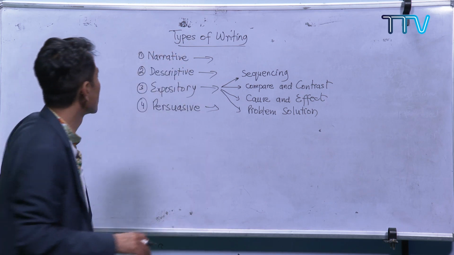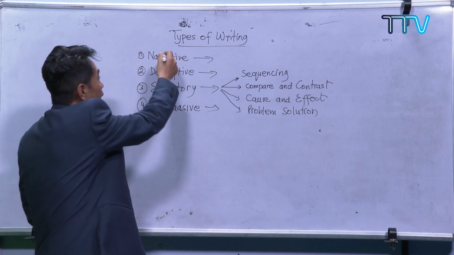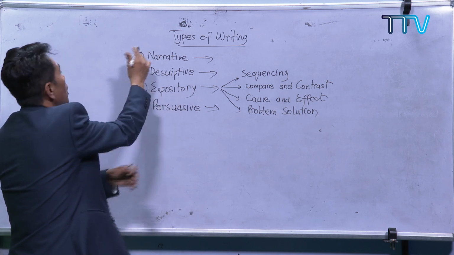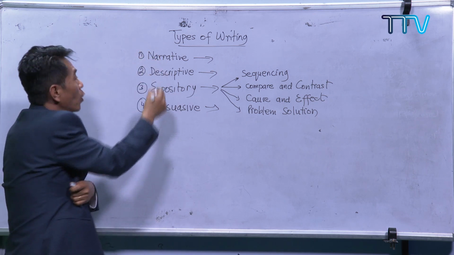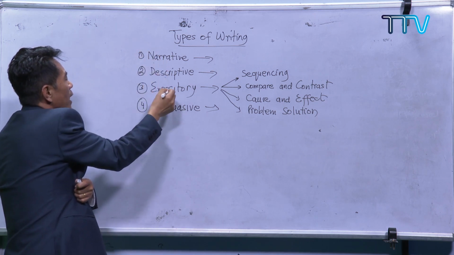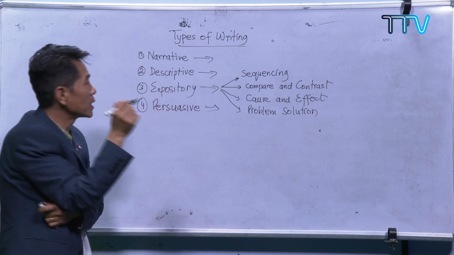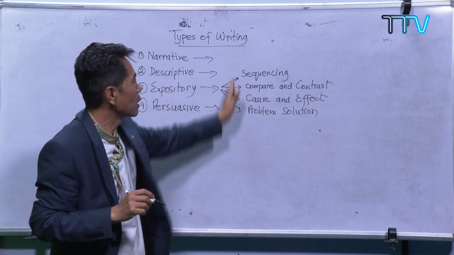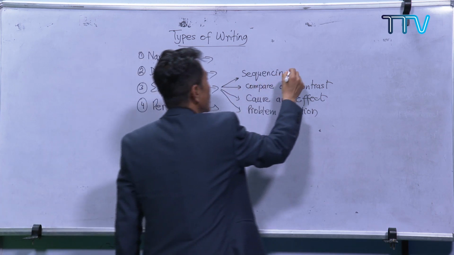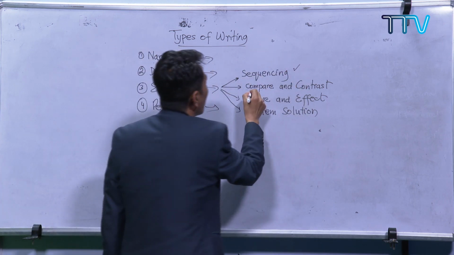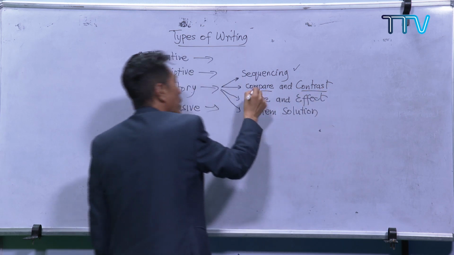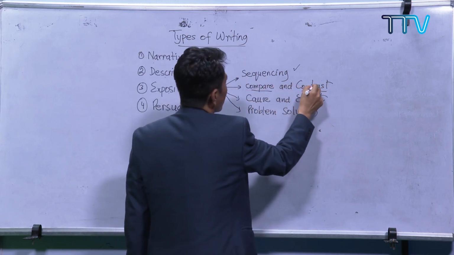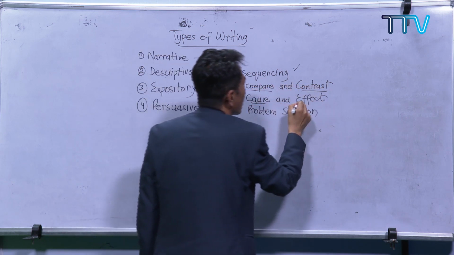is very important. There are different types of writing, but we focus more on these 4: narrative, descriptive, expository, persuasive writing. And in the expository writing, I talked about all these things. First one is sequencing, order. Compare and contrast, similarities and differences. Cause and effect.